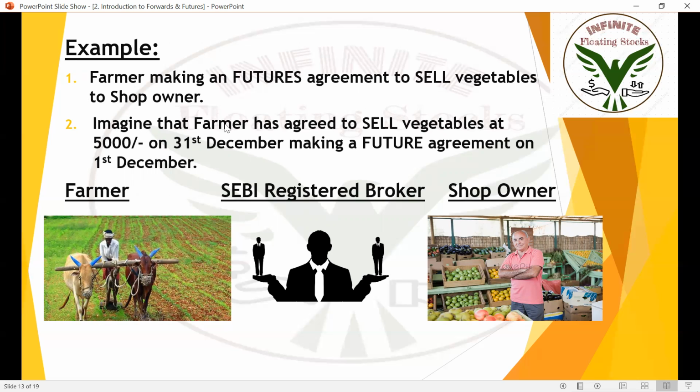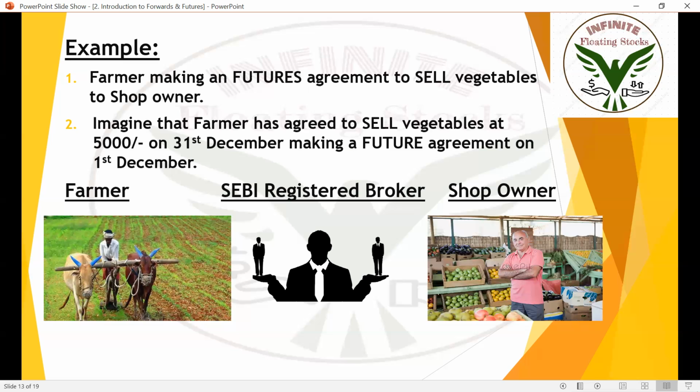Okay. So imagine that the farmer has agreed to sell vegetables at 5,000 on 31st December, making a futures agreement on 1st December. I repeat, imagine that the farmer has agreed to sell vegetables at 5,000 rupees only, irrespective of external factors, irrespective of value or price, on 31st December.